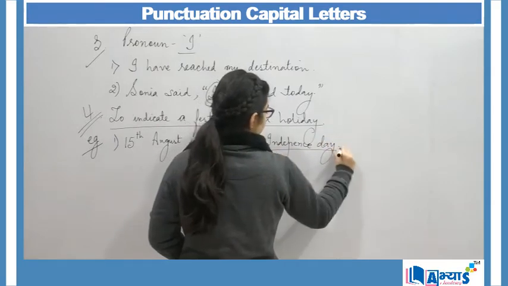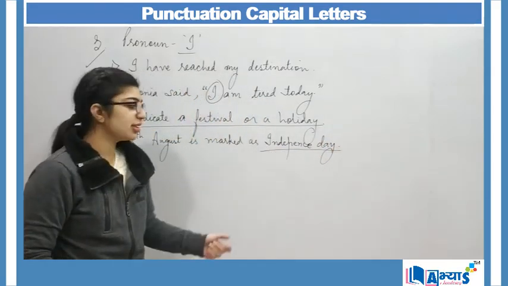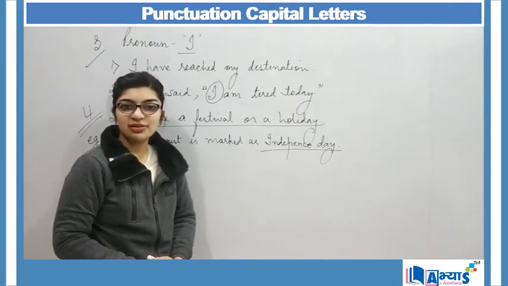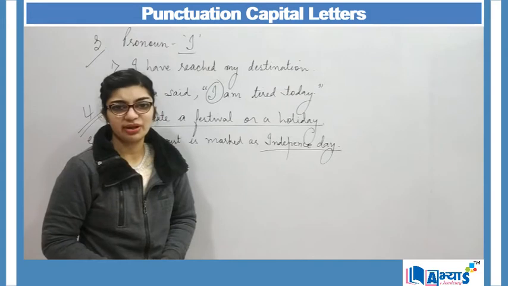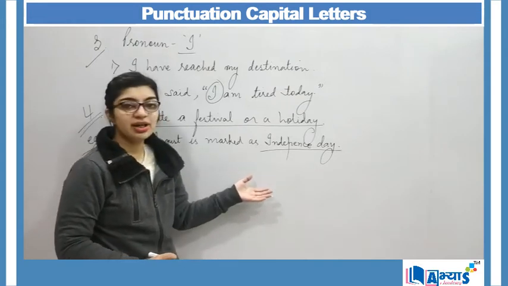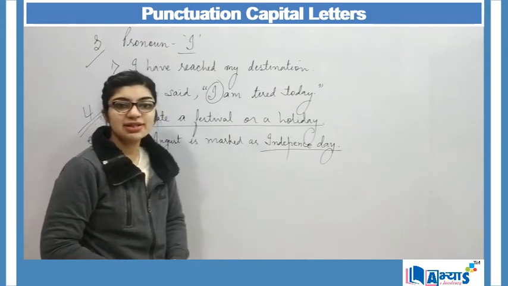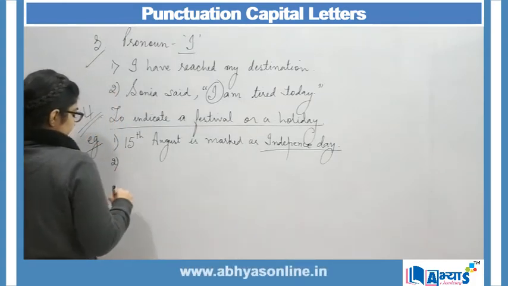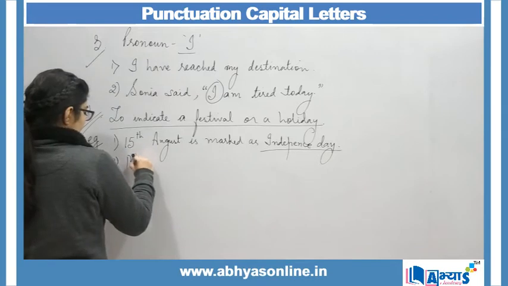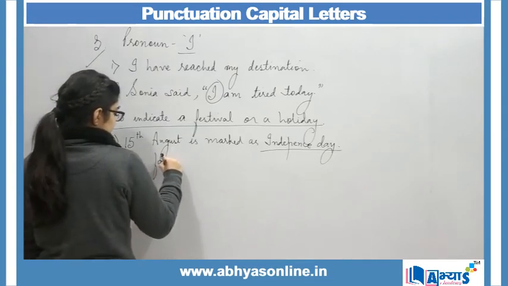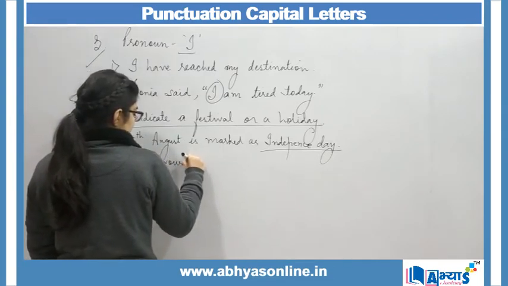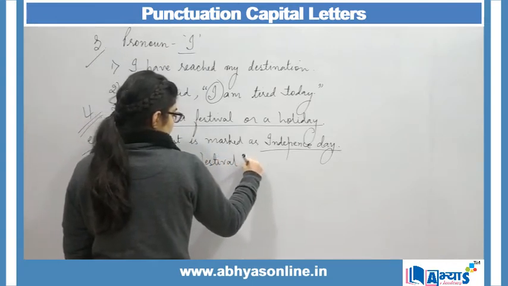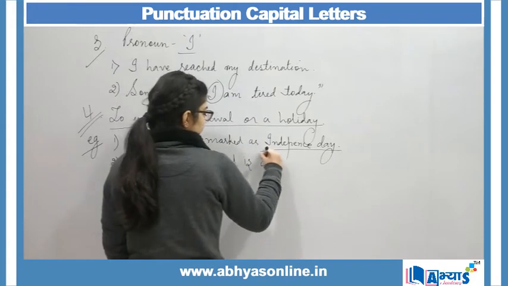So when I say 15th August is marked as Independence Day, Independence Day is again a holiday, or we can say it is a festival. Not actually a festival but a holiday, right? So here again the I of Independence is capitalized. Then I say my favorite festival is Diwali.